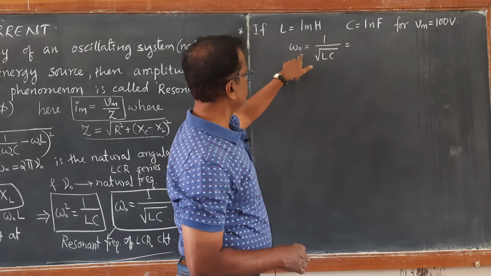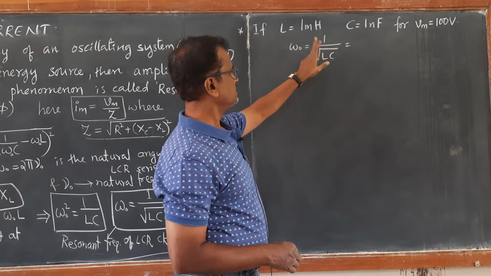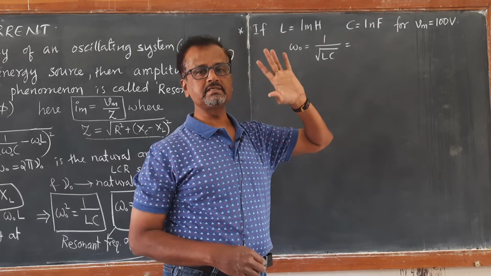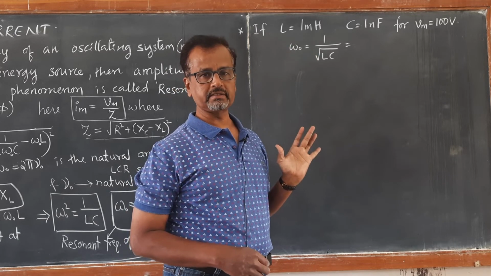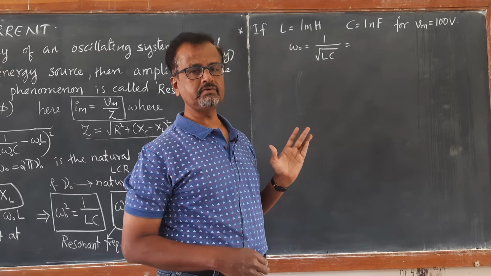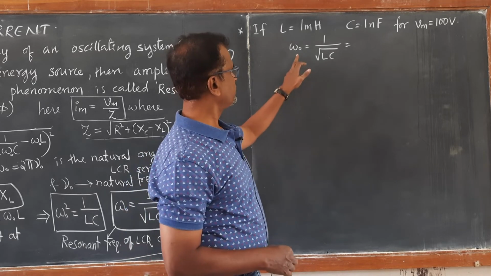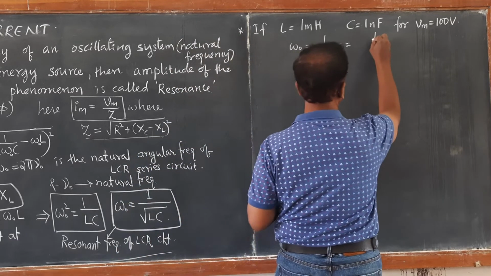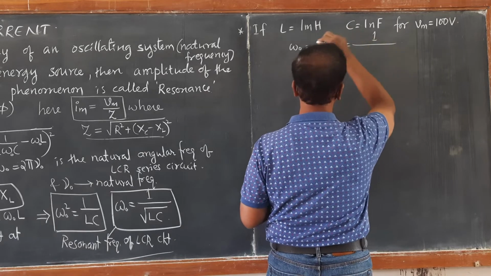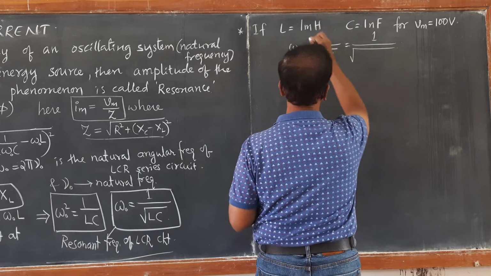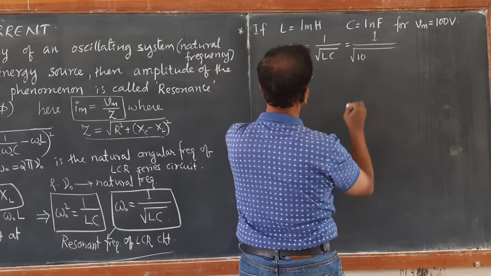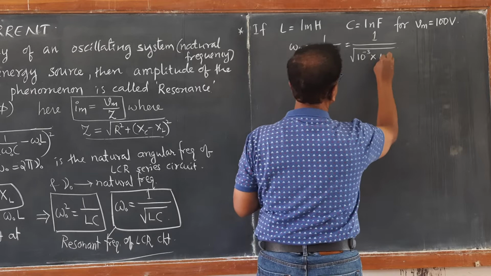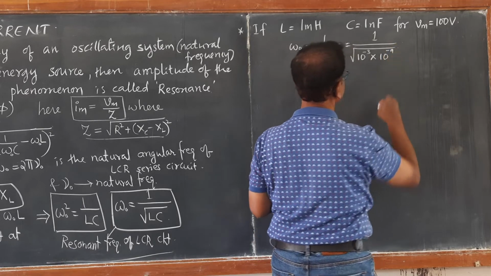We know the natural frequency of an LCR circuit is that frequency for which the capacitive reactance is exactly equal to the inductive reactance. At that moment, we get omega naught equal to 1 upon square root of LC. If we substitute, 1 millihenry is nothing but 10 to the power of minus 3 henry, and nanofarad means 10 to the power of minus 9 farad.